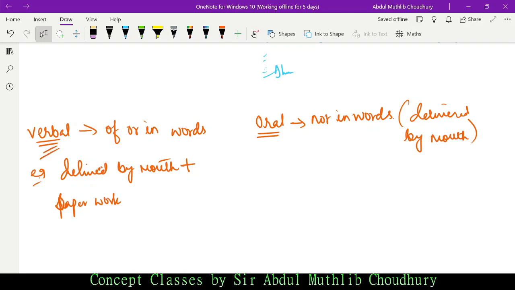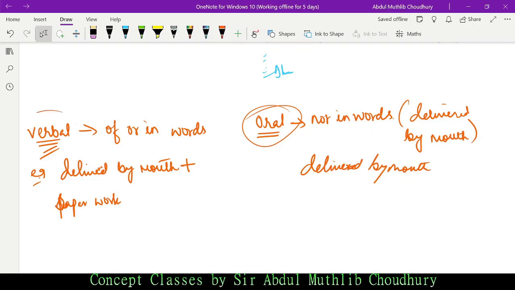Whereas oral means it is only delivered by mouth. Suppose I say, Mr. A, I shall pay you 10,000 rupees on 1st of January 2022, but I do not make the payment. Can Mr. B file a case against me? No. Why? Because this was an oral contract. It was done orally, because there is no paperwork supporting the contract.